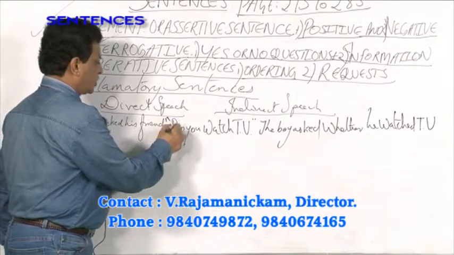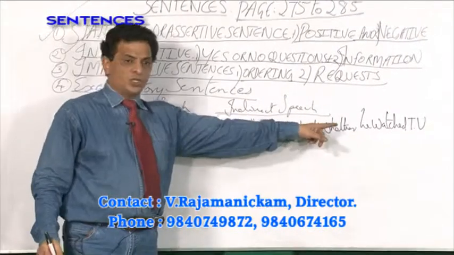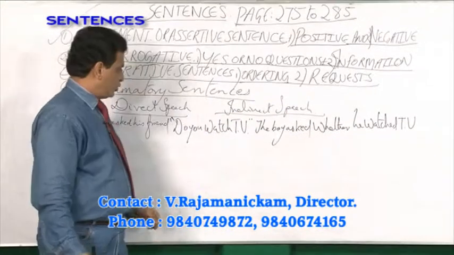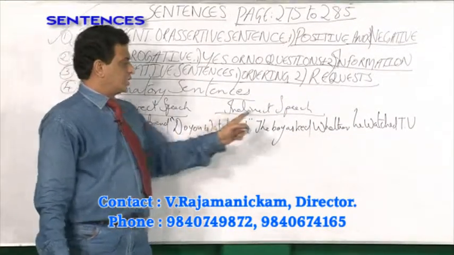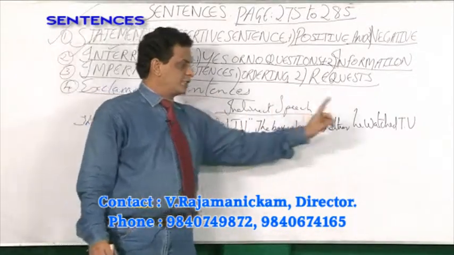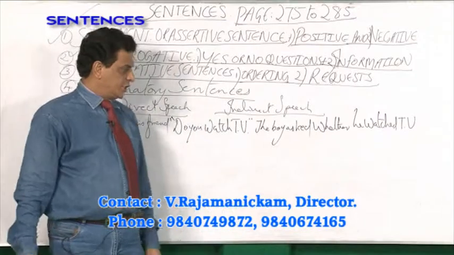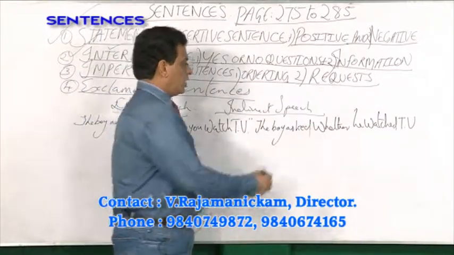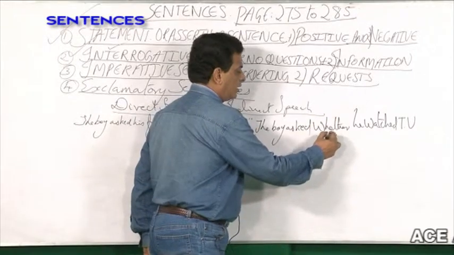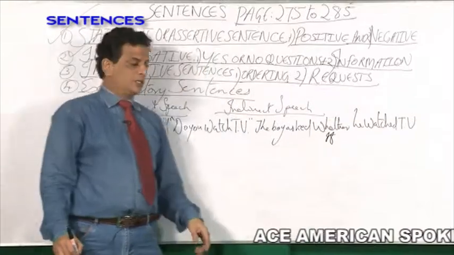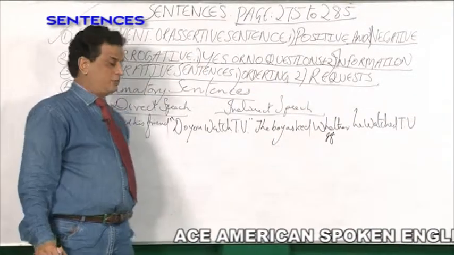Number 1, the inverted commas should be removed. Number 2, whether should be added. Number 3, you changes into he, the pronoun changes. Number 4, the verb present tense changes into past tense. So the boy asked whether he watched television, or either you can use whether or if. The boy asked if he watched television. The boy asked whether he watched television.